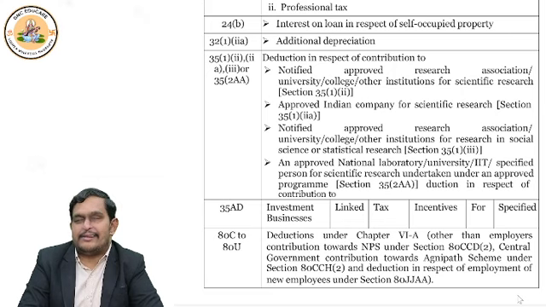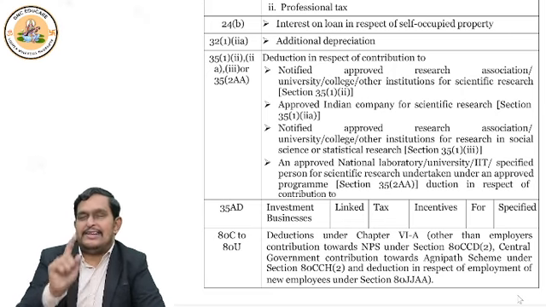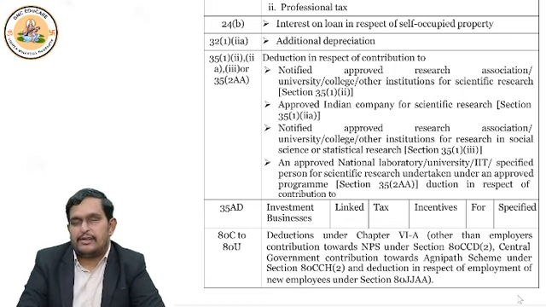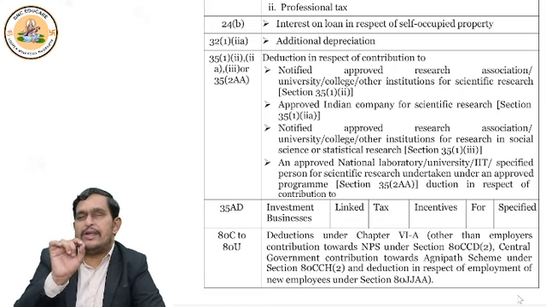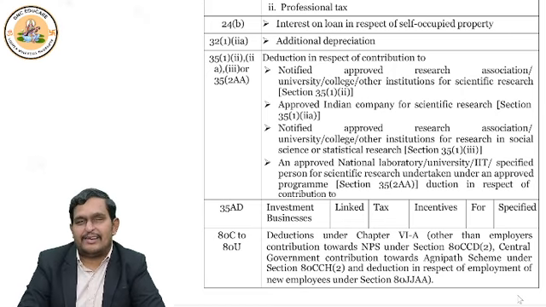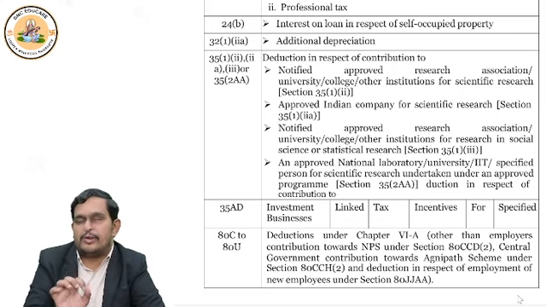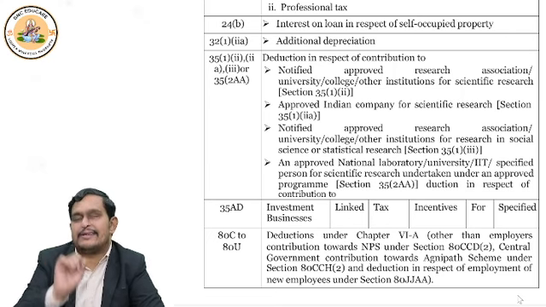Here what happens is there are few sections to remember, like 80CCD subsection 2. Basically employer's contribution to new pension scheme, basically 10% of salary. Okay, employer's contribution to new pension scheme is mentioned under section 80CCD subsection 2.